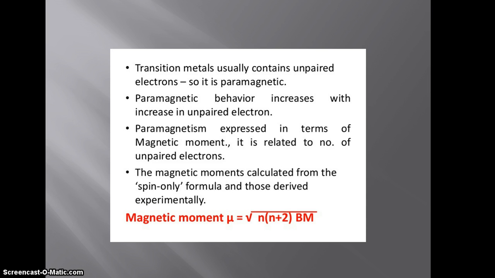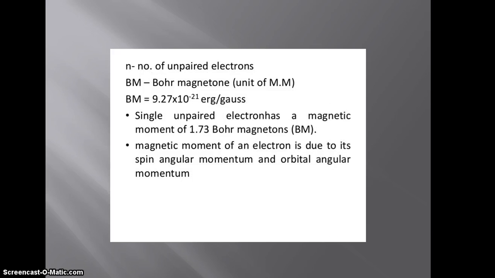Paramagnetic behavior increases with an increase in unpaired electrons, and it is expressed in terms of magnetic moment, which can be calculated using this formula. This formula is known as the spin-only formula: mu is equal to the square root of n into n plus 2, in BM. BM is the Bohr magneton, which is the unit. n is the number of unpaired electrons. BM has the value of 9.27 into 10 raised to minus 21. So a single unpaired electron has a magnetic moment of 1.73 Bohr magneton.